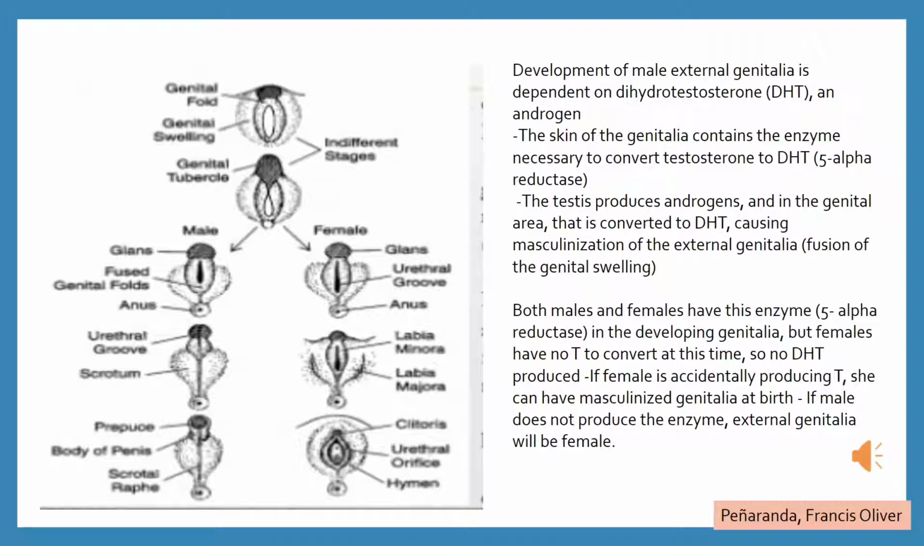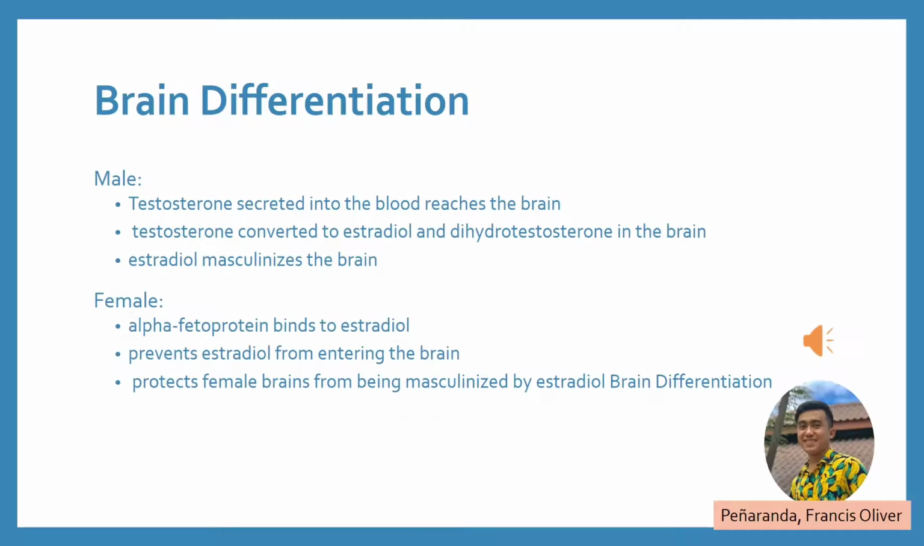If a female is accidentally producing T, she can have masculinized genitalia at birth. If a male does not produce the enzyme, external genitalia will be female. Brain differentiation. For male, testosterone secreted into the blood reaches the brain. Testosterone is converted to estradiol and dihydrotestosterone in the brain. Estradiol masculinizes the brain. For female, alpha-fetoprotein binds to estradiol, preventing estradiol from entering the brain, and protects female brains from being masculinized by estradiol during brain differentiation.